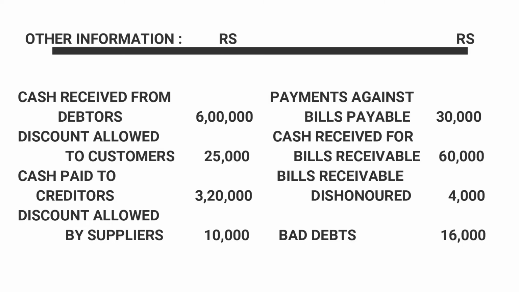Other information: cash received from debtors 6 lakhs, discount allowed to customers 25,000, cash paid to creditors 3,20,000, discount allowed by suppliers 10,000, payments against bills payable 30,000, cash received for bills receivable 60,000, bills receivable dishonored 4,000, bad debts 16,000.